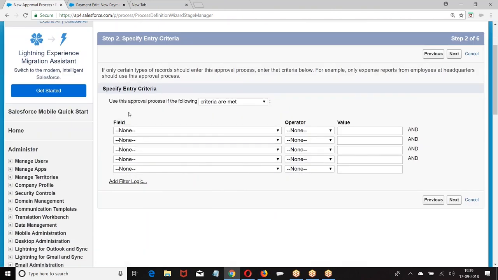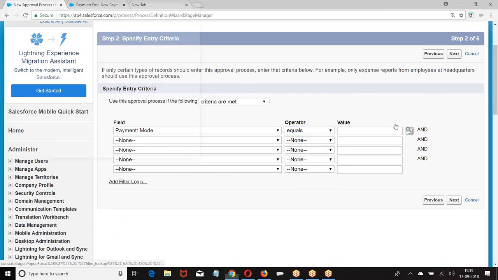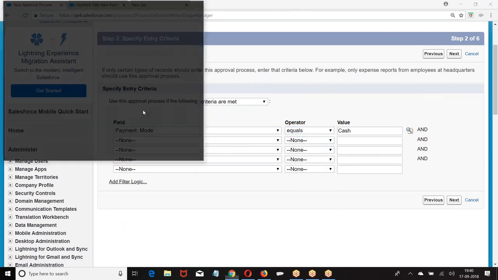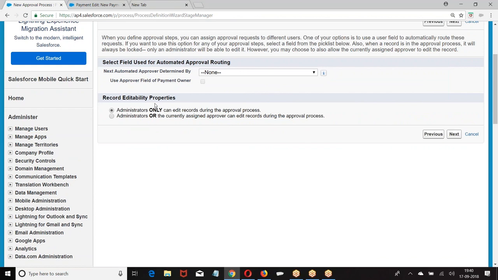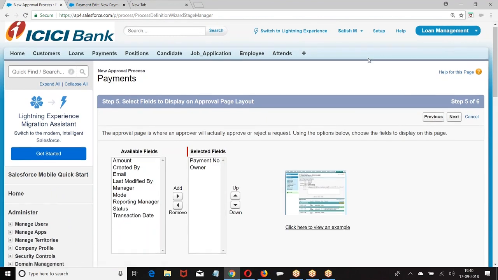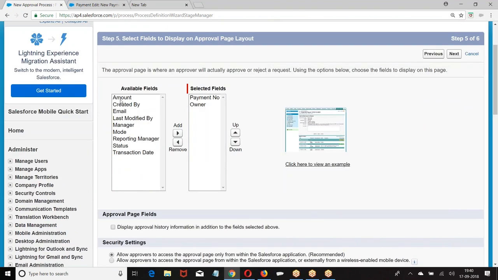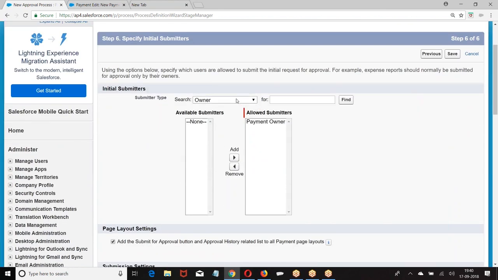Now, what do you want to do? If mode of payment is cash, then only submit the record for approval. That's all the process I'm giving next because you already know this process, right? Then what are the fields you want to show? So the mode of transaction, amount, transaction date. These are the fields. Approval history, how can I approve? Salesforce and Wireless. Now the question is, who can submit the record? Owner of the record can submit the record.